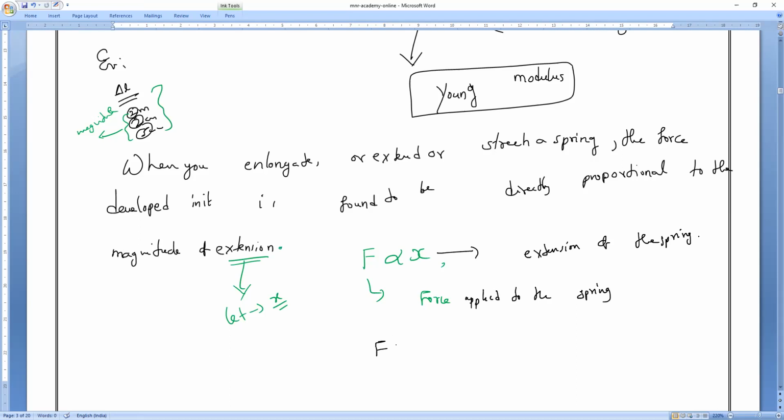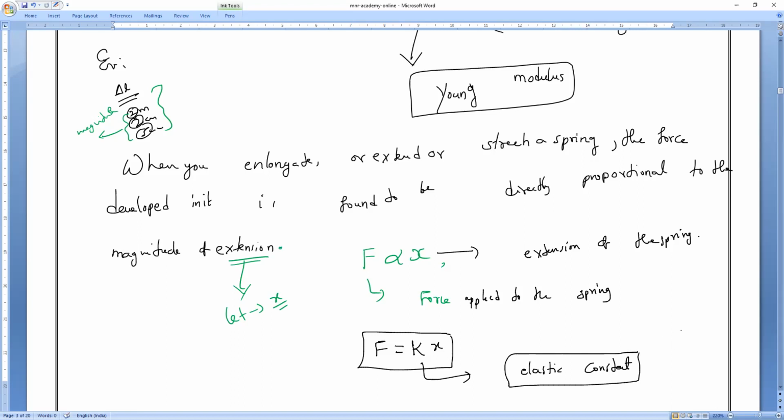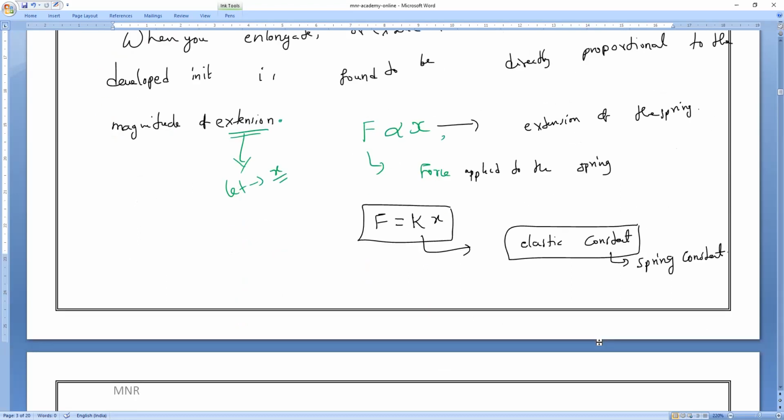If I want to remove the proportionality, I have to take what? Everybody. I have to take something. What is that? Constant. So this constant we call the elastic constant, or we can say spring constant. Please learn, everybody. Very, very important one. Spring constant, or you can say force constant. Your choice. So whatever you like, you can learn it. Clear, everybody?